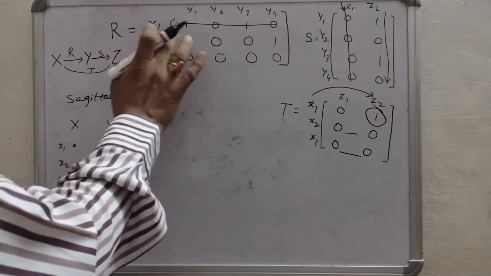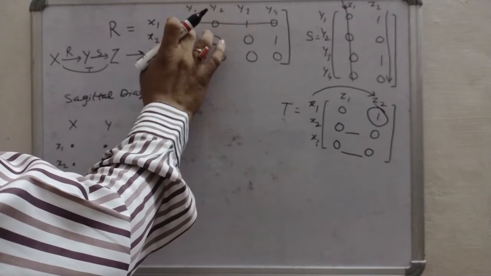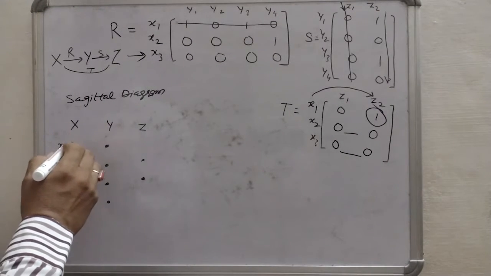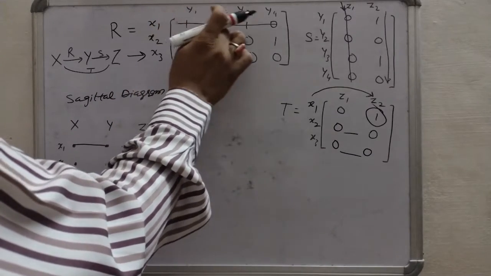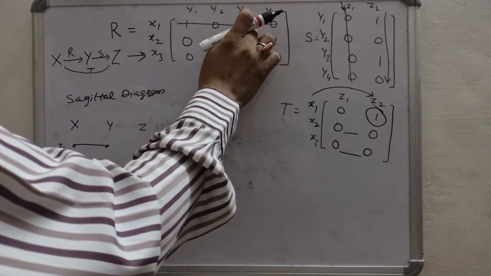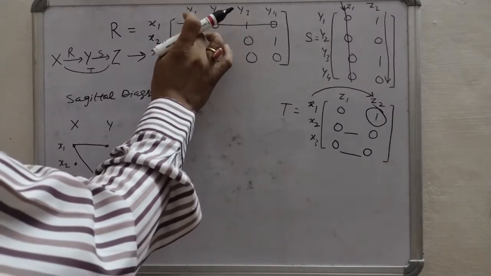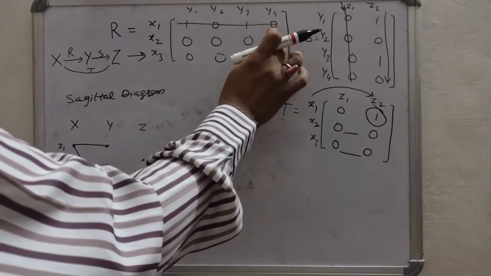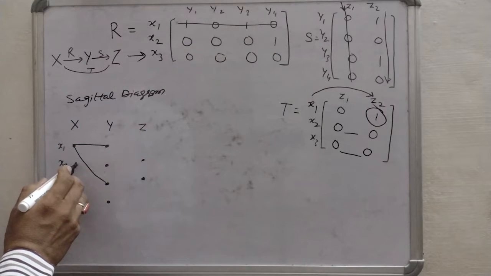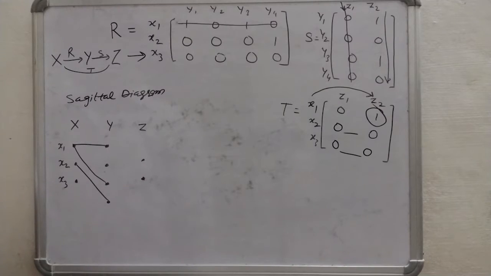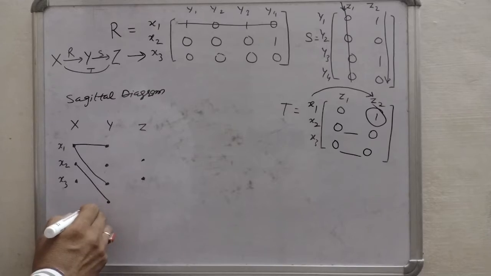Now what is given here: x1 y1 is 1. It means it is connected, it is related, and x1 y3, and x2 y4. This is R basically.